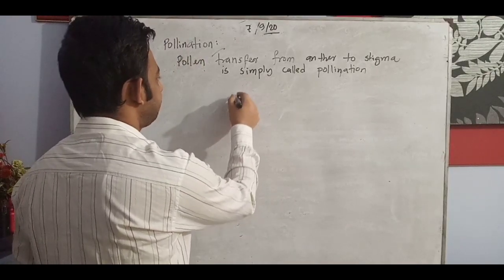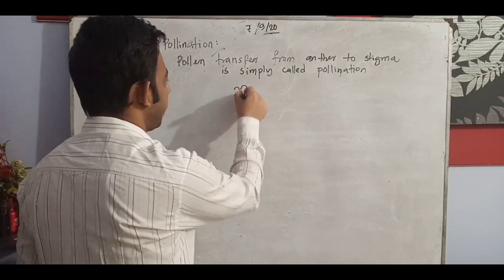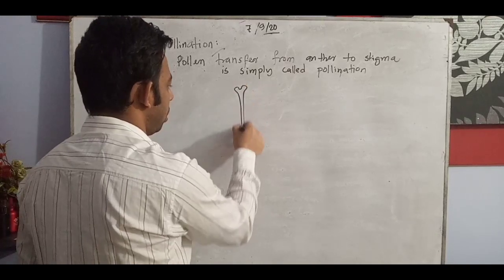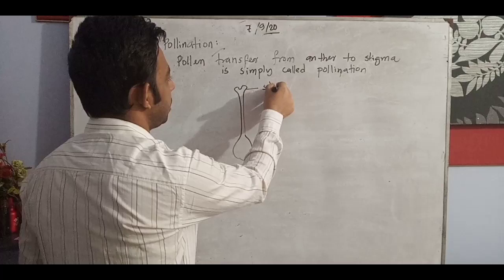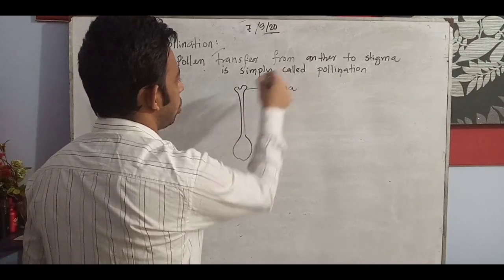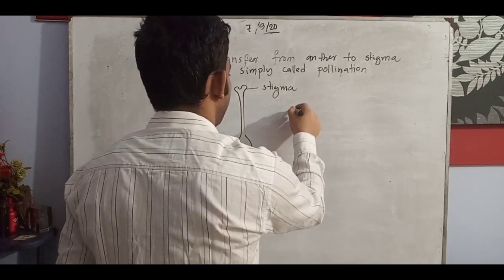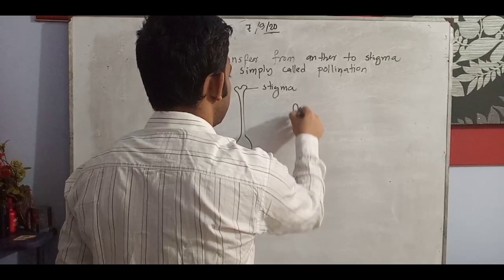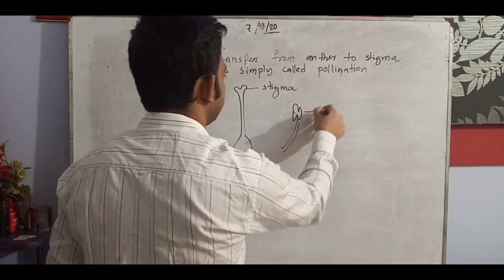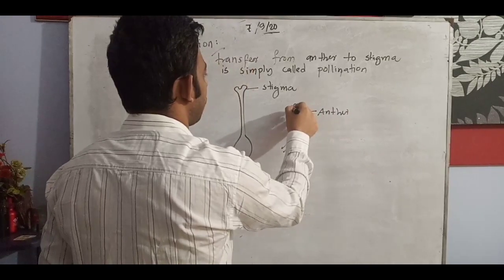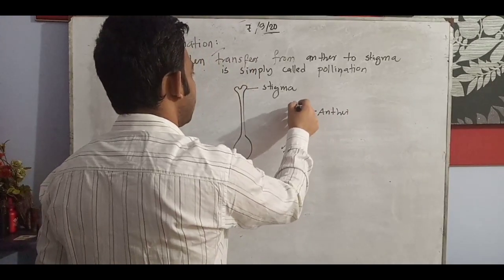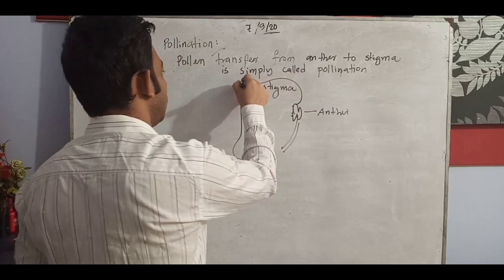Suppose, if we think about this, this one is known as the stigma. I just write it to make you understand in a short way. And this one is the anther. Here there is a lot of pollen, and it comes here.